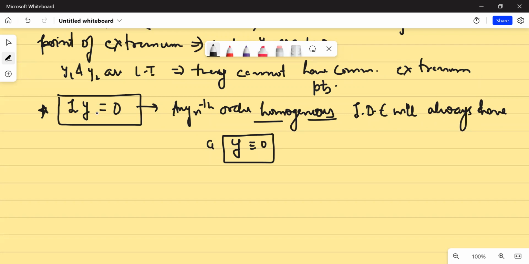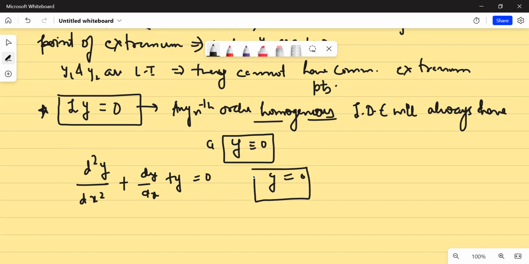Let us say I'm writing a differential equation, d2y upon dx2 plus dy by dx plus y equal to 0. This is a homogeneous linear differential equation. Can you not write that y equal to 0 is a solution? Clearly it is: 0, the derivative of 0 is again 0, the second derivative is always 0.